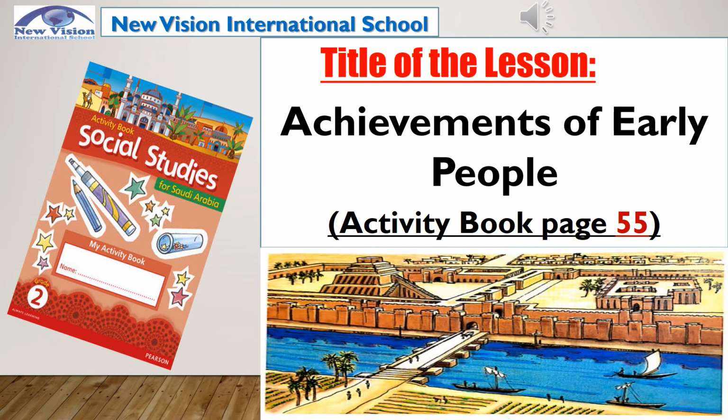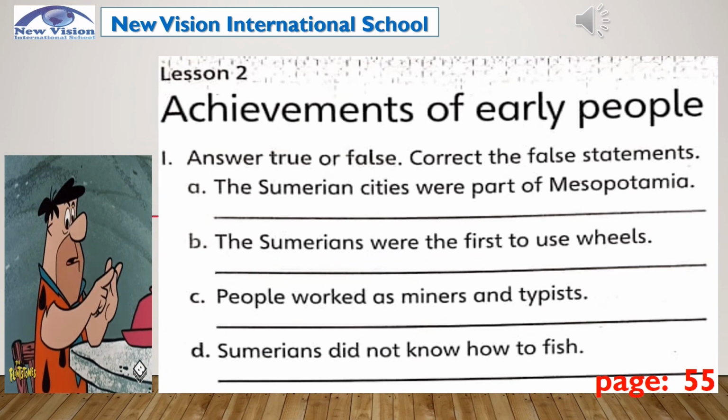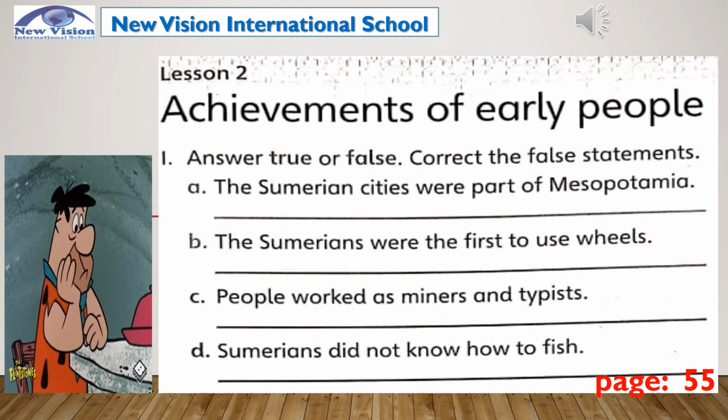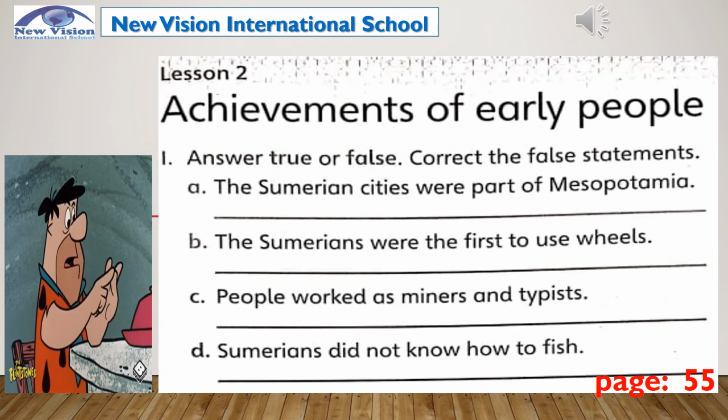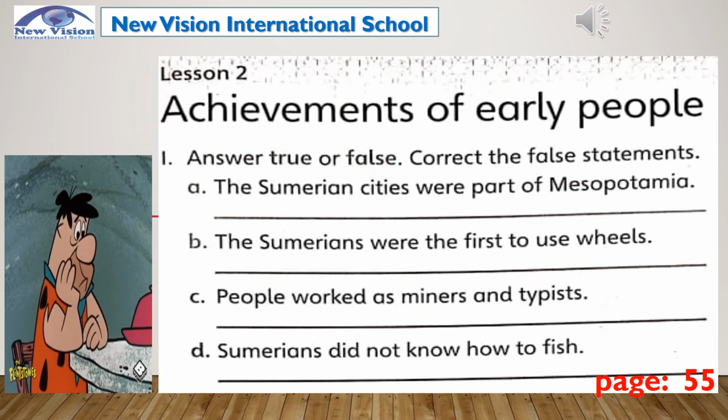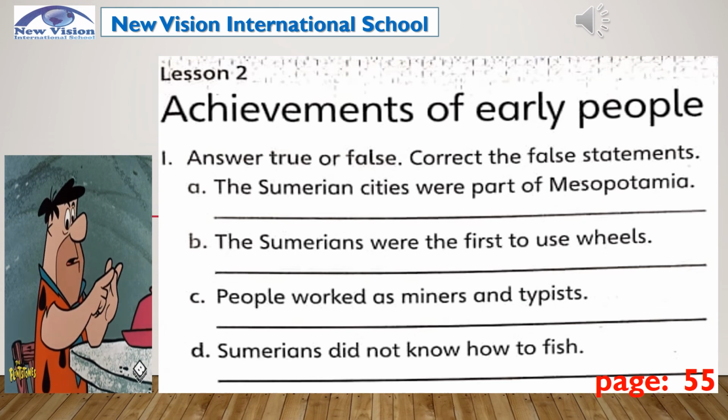Now we'll see if you learned something today. Please grab your social studies activity book. Open it to page 55. Get ready! Now let's check your understanding. Answer true or false. Correct the false statements if there is. Letter A. The Sumerian cities were part of Mesopotamia. I repeat, the Sumerian cities were part of Mesopotamia.